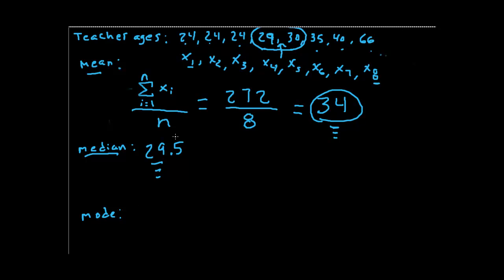The mode is the most repeating number, so 24. There's 3 24s, and no other number is repeating. If one of these had repeated, like 35 repeated once, then there'd be 2 of those, but that still wouldn't be the mode because it's not the most repeating. So we have 3 24s, so that's going to be our mode. Okay? The average, the mean of these numbers is 34. The median is 29.5, right in the middle. And the mode is the most recurring number, which would be 24. There's 3 of the 24s. So, if you have that down, we'll go on to another example.